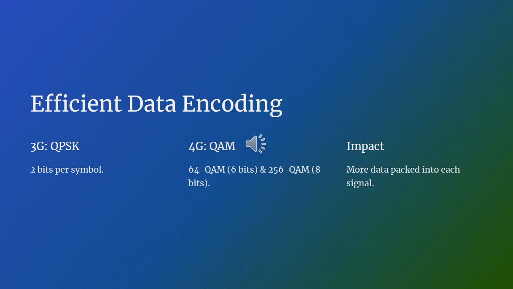Efficient data encoding. To further enhance data transmission efficiency, 4G introduced more advanced modulation techniques. In 3G networks, QPSK, or quadrature phase shift keying, was commonly used, encoding 2 bits per symbol. With 4G, higher-order modulation schemes such as 64 QAM and 256 QAM were introduced, allowing 6 to 8 bits to be transmitted per symbol. This increase in bits per symbol meant that more information could be packed into each signal, significantly boosting data speeds and overall network capacity.